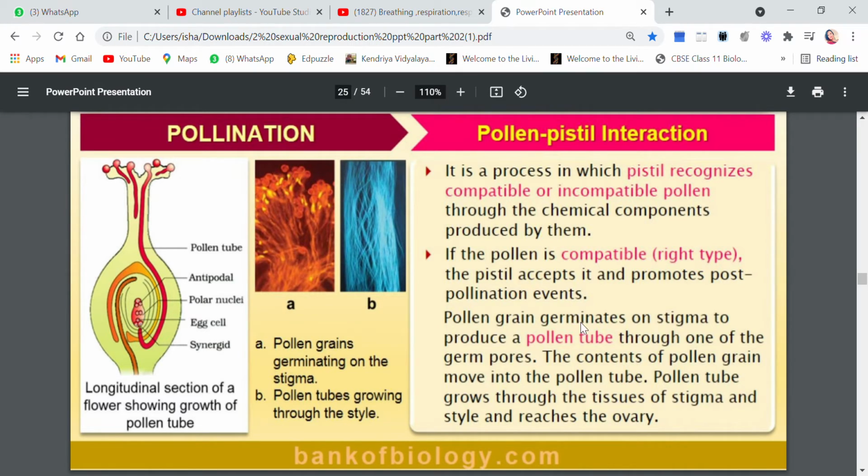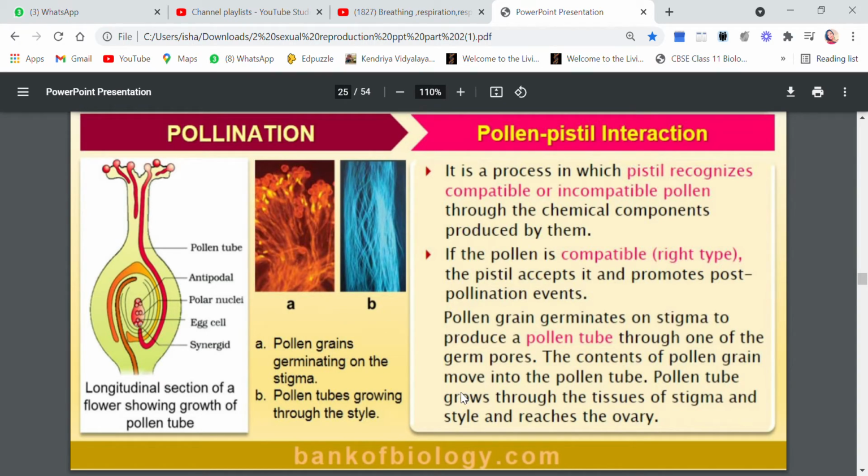The pollen grain will germinate and the pollen tube will get produced through one of the germ pores, and all the contents present inside the pollen grain will pass into the pollen tube.